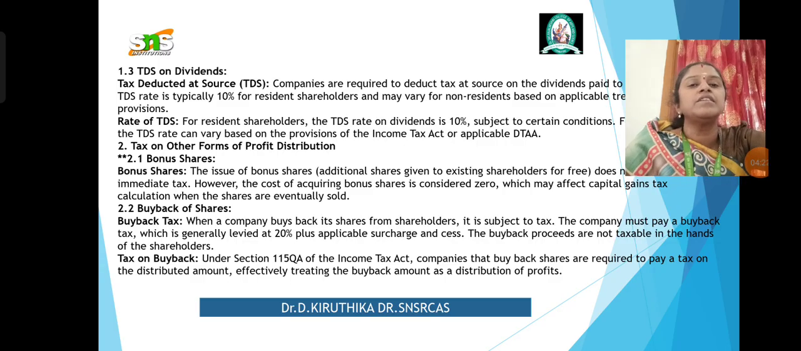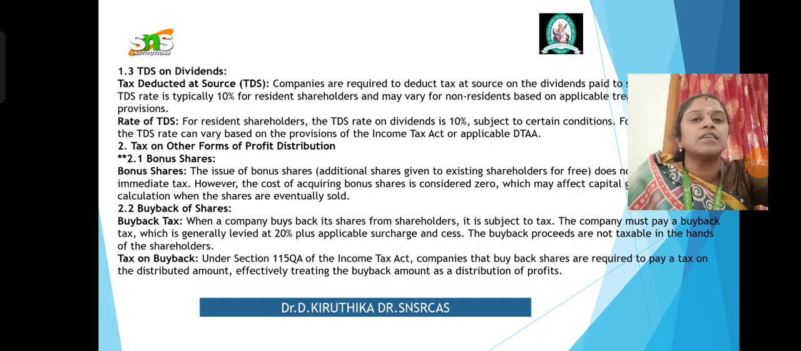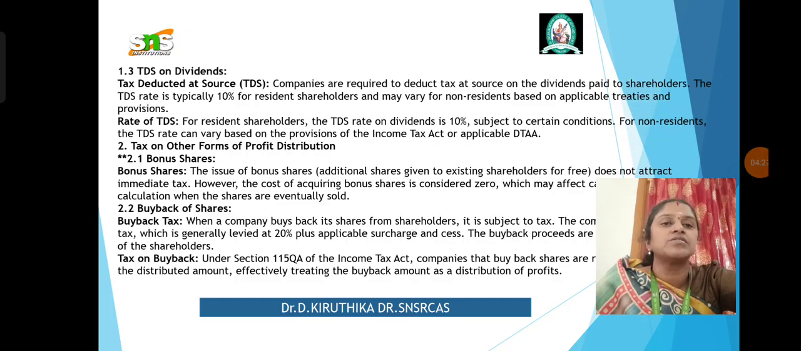And TDS on dividends. So let us understand what TDS is. That is tax deducted at source, which companies are required to deduct on the dividends paid to the shareholders. The TDS rate is typically 10% for resident shareholders and may vary for non-residents based on the applicable treaties and provisions. So what is the rate of the TDS? The rate of TDS on dividends is 10%, subject to certain conditions.